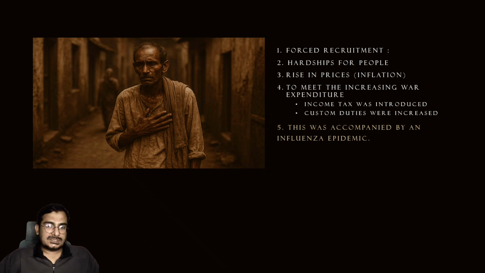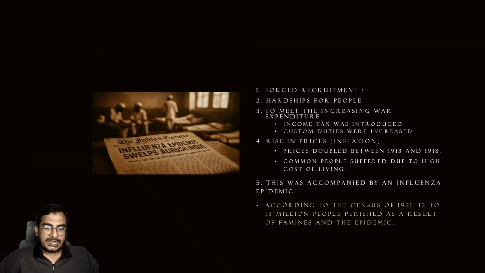Now, apart from this, Spanish influenza was also at its peak during this time period, which killed 12 to 13 million people. So by around 1921, the census of the Government of India says that around 12 to 13 million people perished because of this pandemic.